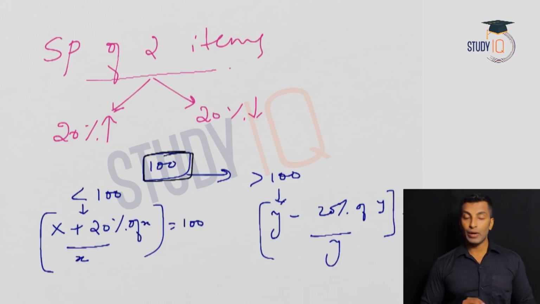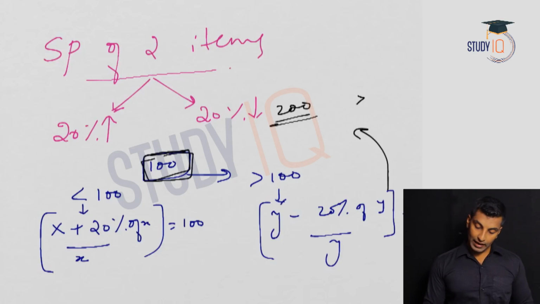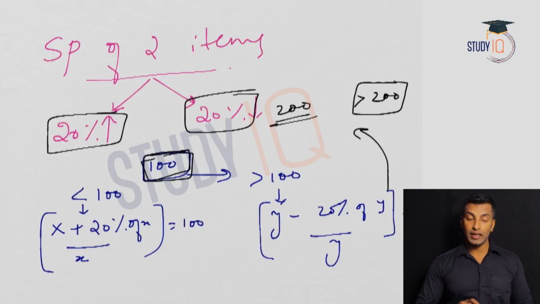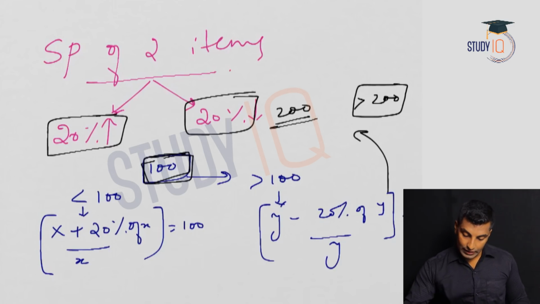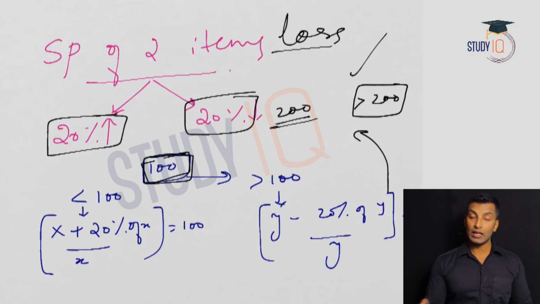Now here your selling price is given as 100 rupees, so effectively 200 rupees is the selling price. Now if you calculate this, you will get the cost price as definitely greater than 200. You don't want to calculate the exact value here. I give you the pattern. Here it is 20% and 20%. In this case, you understood that the cost is always greater than 200. That means there is always a loss.